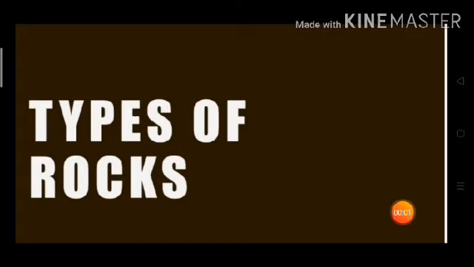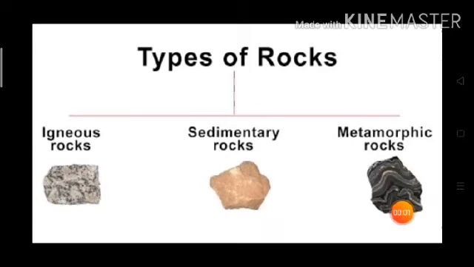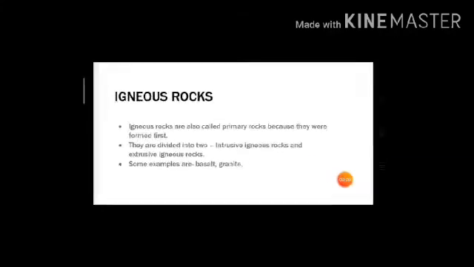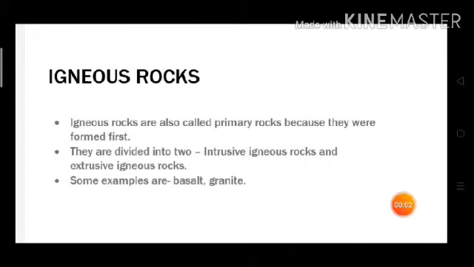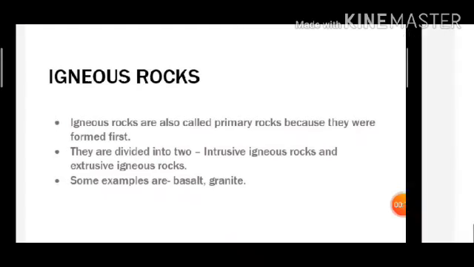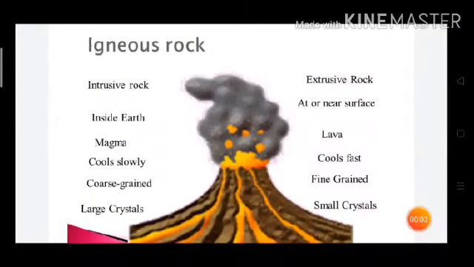Types of rocks. The earth's crust is made up of different types of rocks. Rocks may be classified into three categories on the basis of their origin: first, igneous rocks, sedimentary rocks, and metamorphic rocks. Igneous rocks. Igneous rocks are also called primary rocks because they were formed first. They are subdivided into two, intrusive igneous rocks and extrusive igneous rocks, and some common examples are basalt and granite. Now we will understand what are intrusive igneous rocks and extrusive igneous rocks.